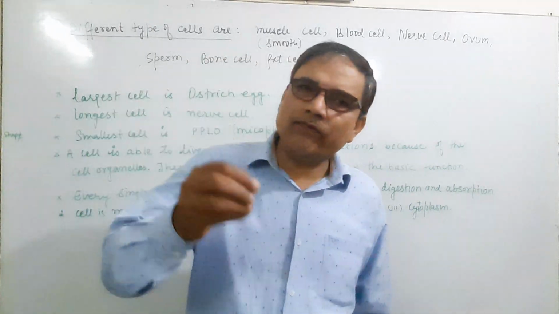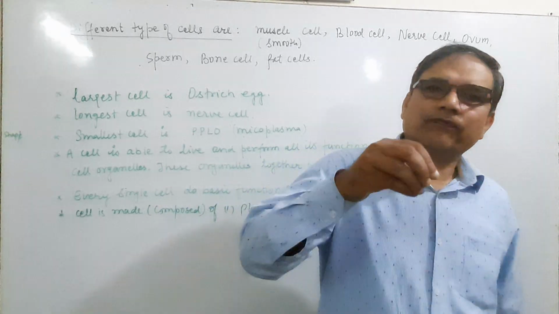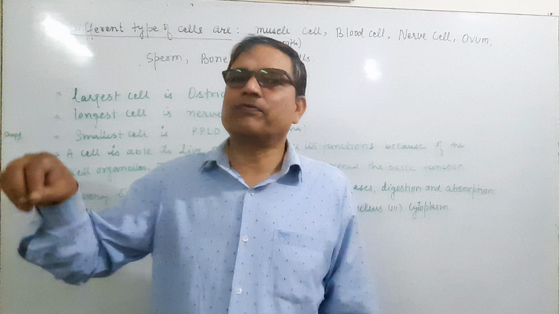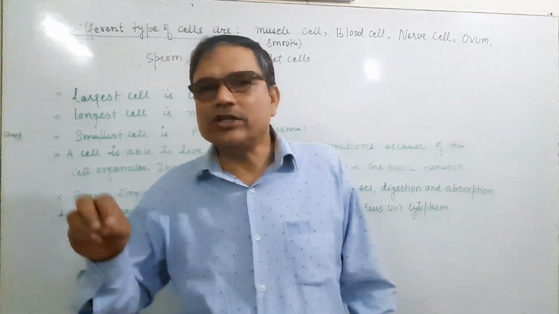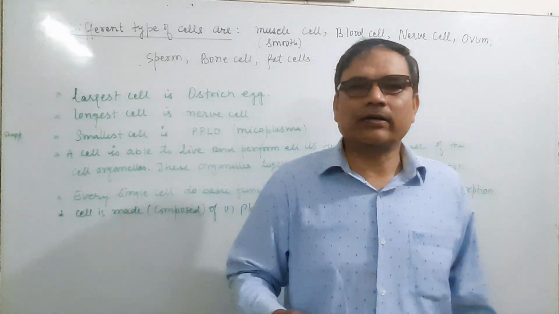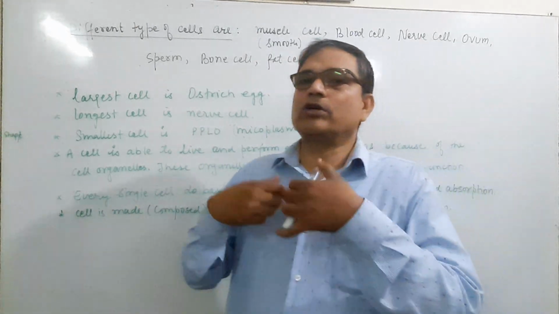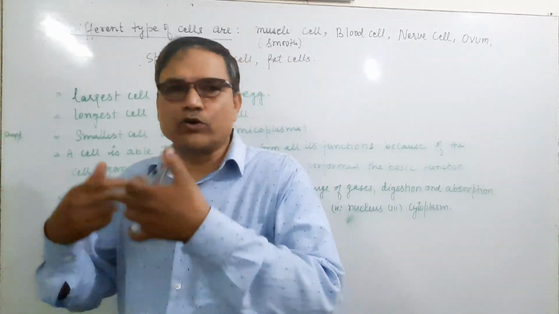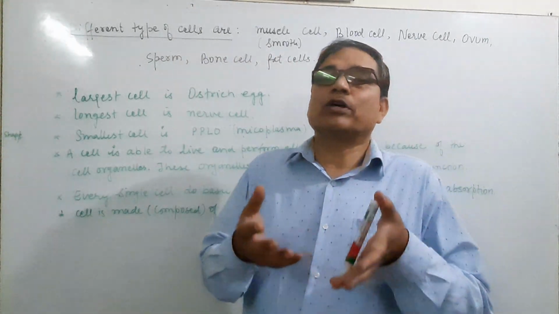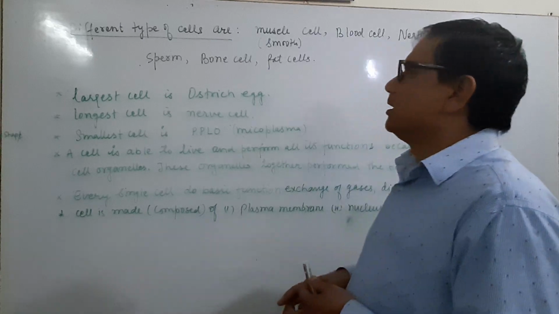It means the cell can function or survive only due to the presence of these cell organelles, and these organelles perform different functions like excretion, cleaning, producing new cells, and giving energy.